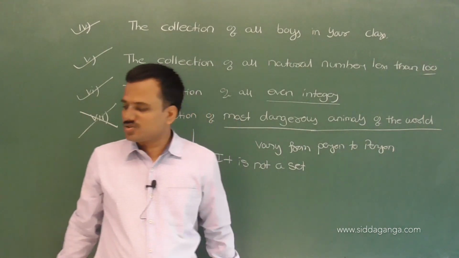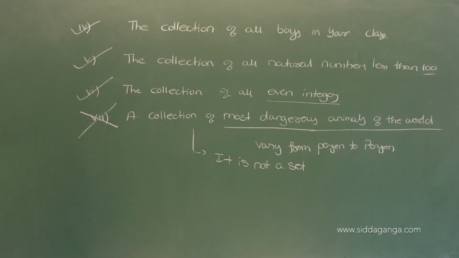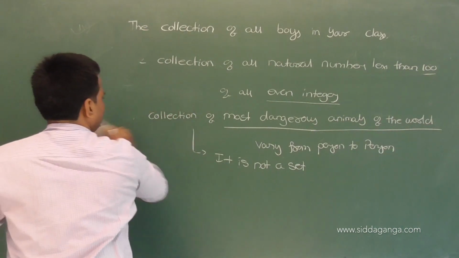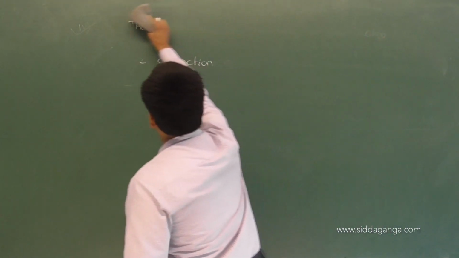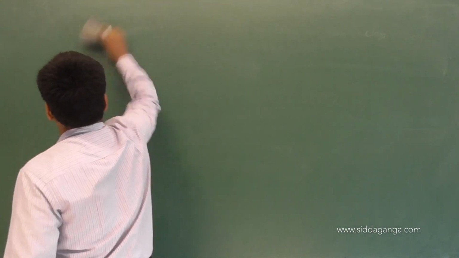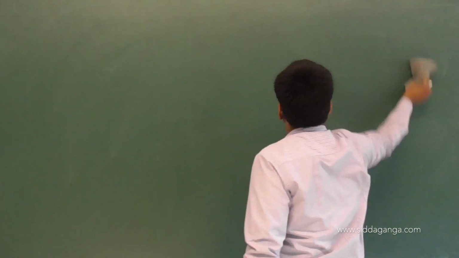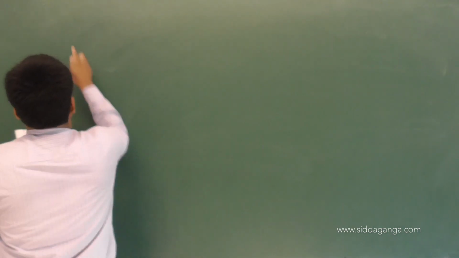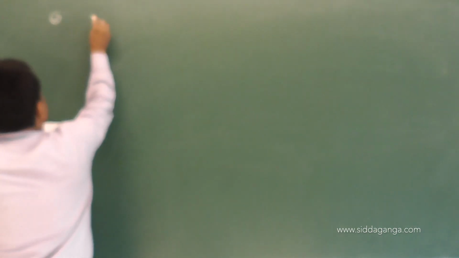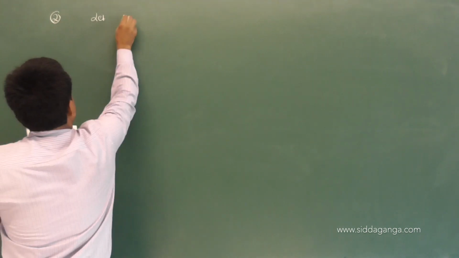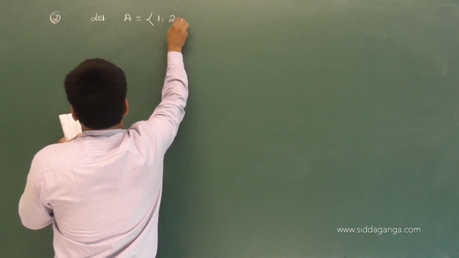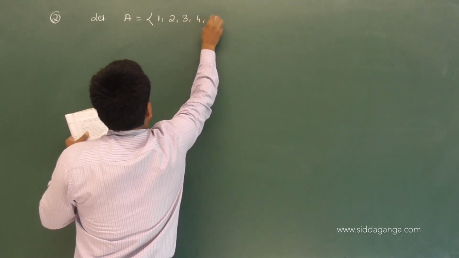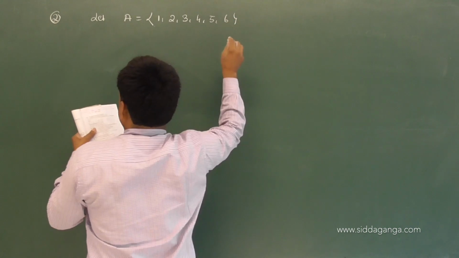The first concept is over. Second main in the exercise 1.1. First main is over. Second main, he has given a set. Let set A be equal to 1, 2, 3, 4, 5, 6.